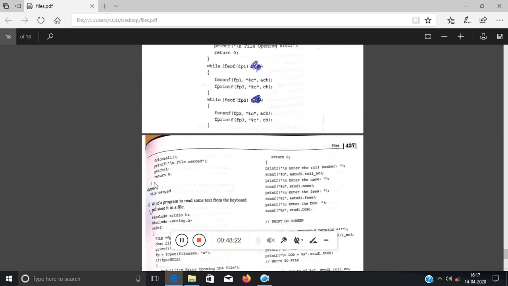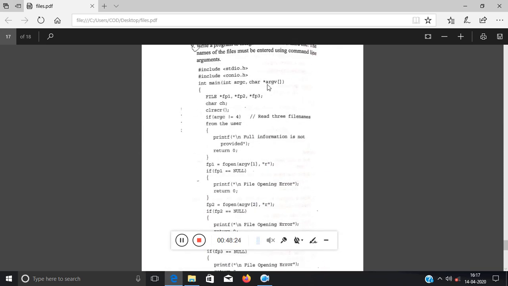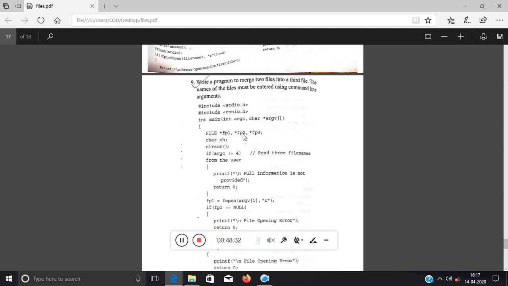So what I have done, I am writing the entire program inside int main. Clear? Now argc and argv are the same. I have declared FILE *fp1, *fp2 and *fp3. I am using 3 file pointers, 2 for input, the first two, and fp3 for writing the output. I have also taken a character variable ch. Now you have to match the number of arguments. So in the command line there is 1 extra file name, that is the name of the file in which the program runs. So obviously 3 and 1, 4.